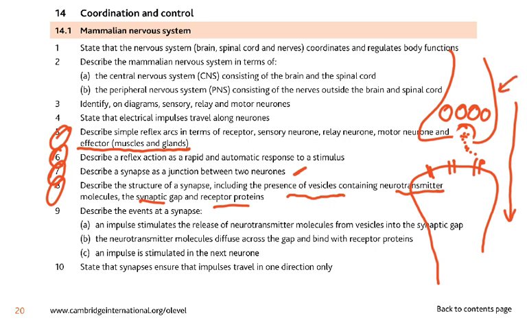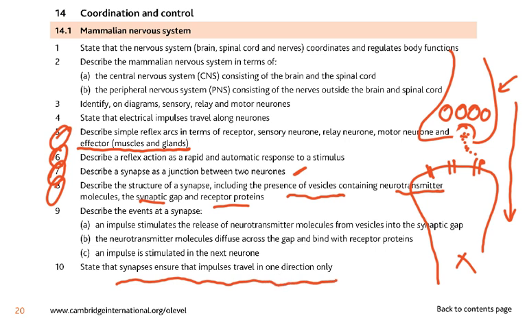The reason why this is unidirectional is because vesicles are only present here in the presynaptic neuron. There are no vesicles present here in the postsynaptic neuron. So that is why it is unidirectional. And that is why impulses travel in one direction only.